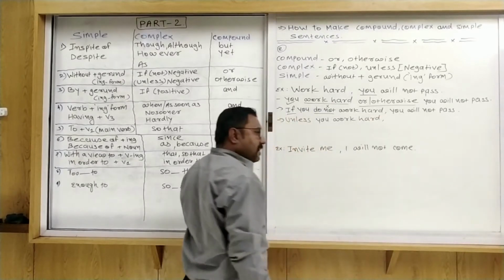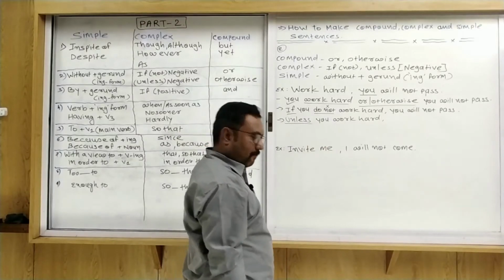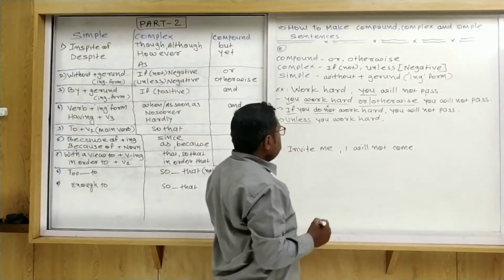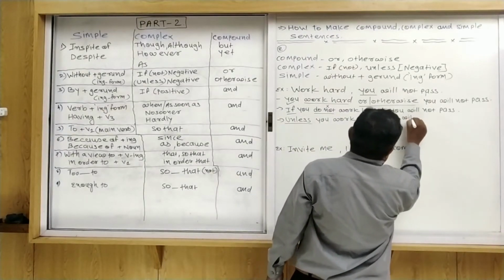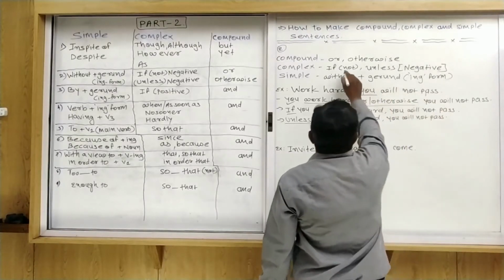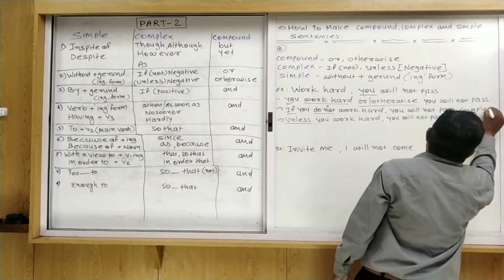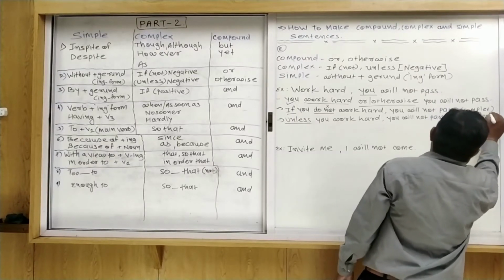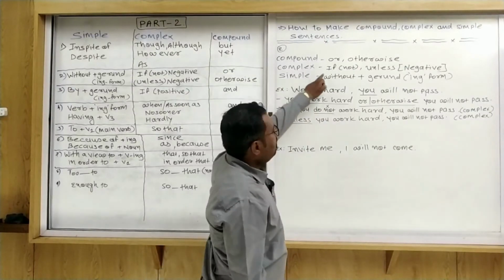अगर आप मेहनत नहीं करोगे, ऐसा इसका मीनिंग होता है, because unless itself is a negative. So when we use unless, remove do not, does not and did not. So unless you work hard, you will not pass. So which sentence is it? Complex. Here complex, the second one is also complex. Okay, and the first one is compound.